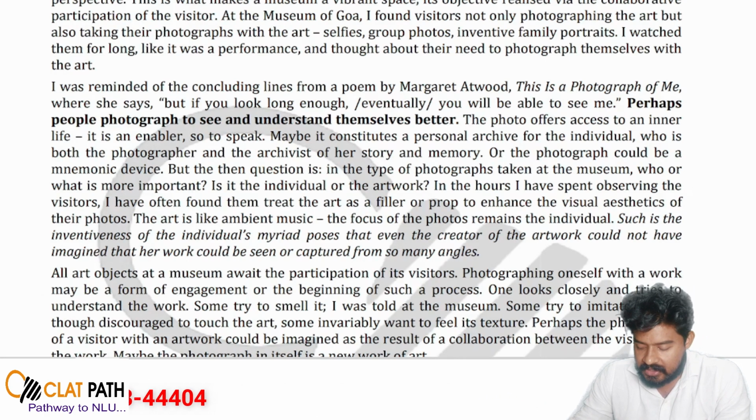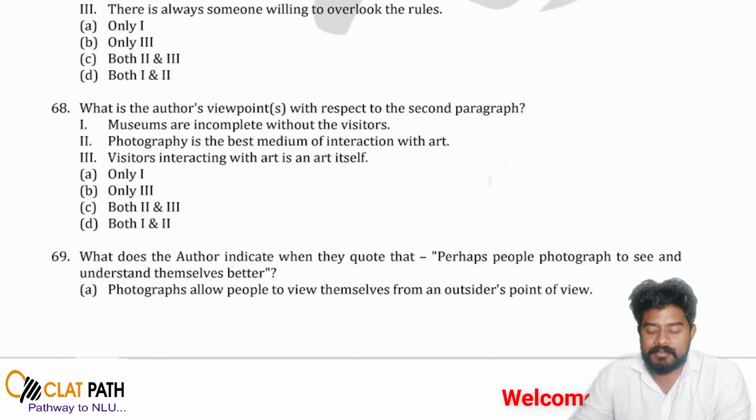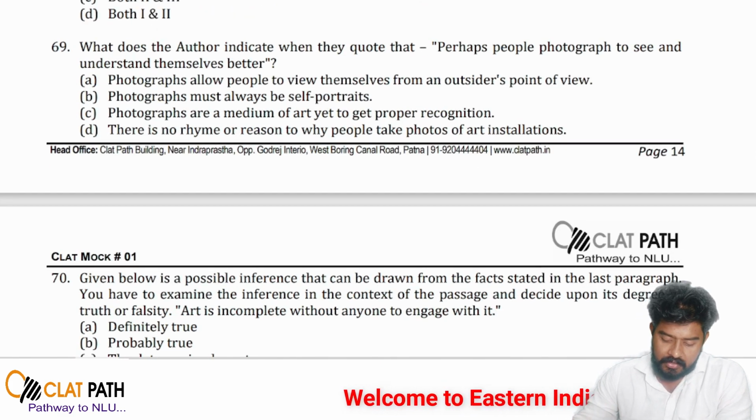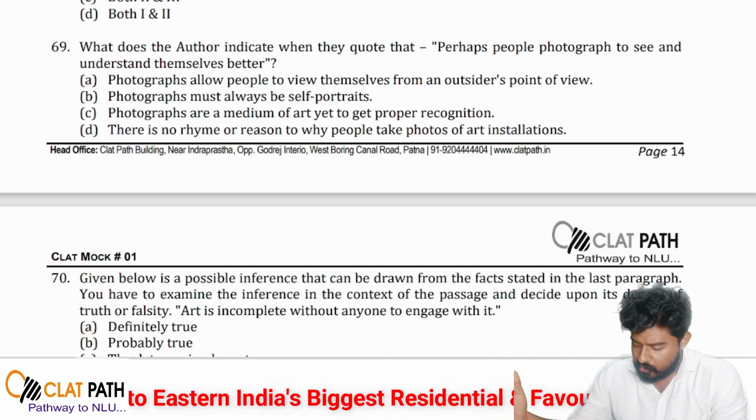So from these lines, a particular point is being highlighted: perhaps people photograph to see and understand themselves better. The question is asking what the author wants to indicate.